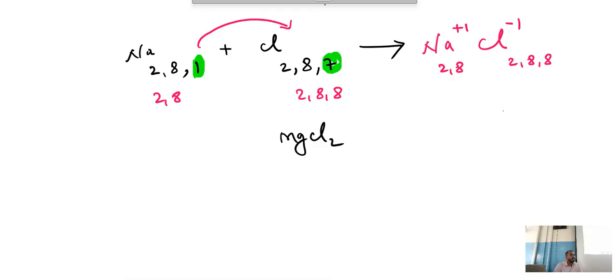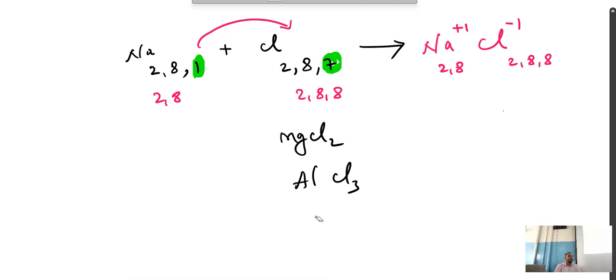And they may ask you aluminum chloride. Al2Cl3 or AlCl3? AlCl3, aluminum chloride. Understood?